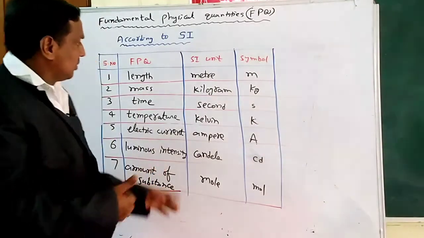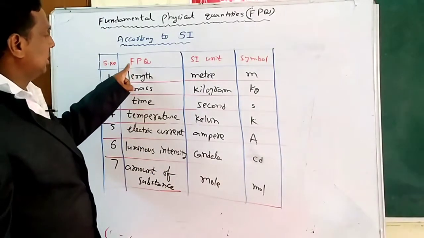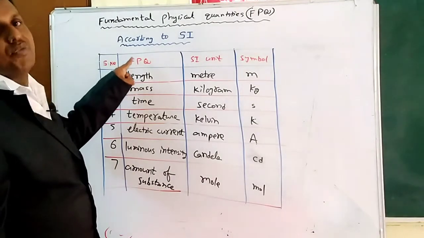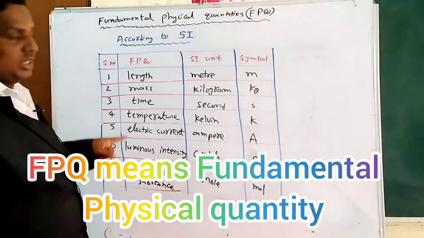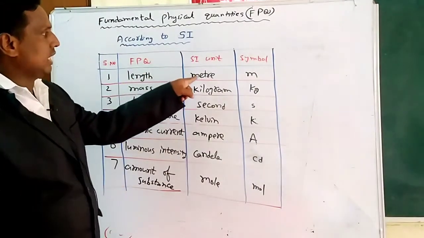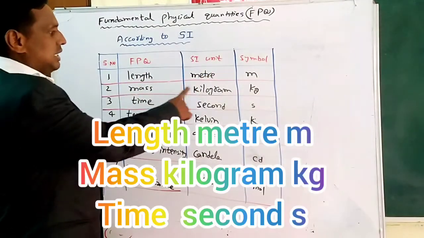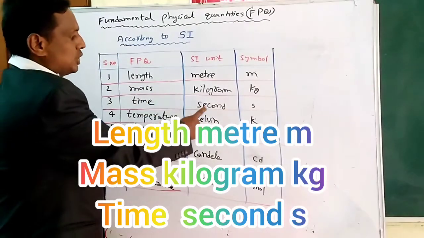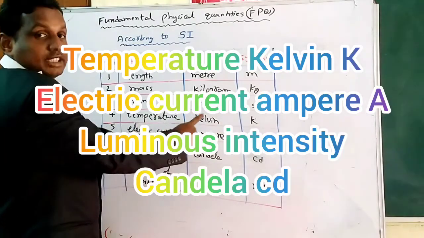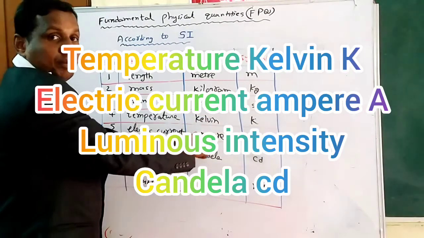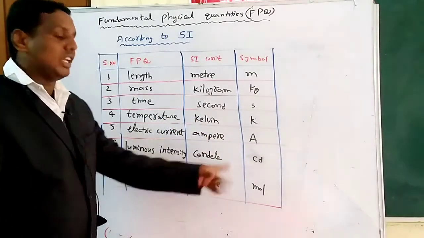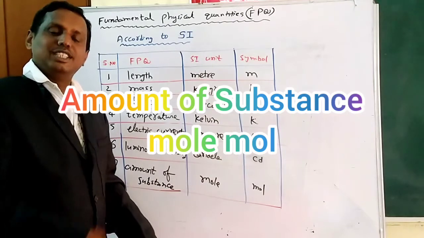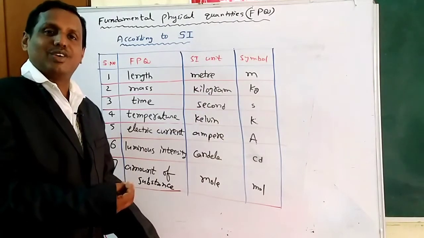So here, see, length. Here FPQ means fundamental physical quantity. SI unit, symbol, serial number. So length, SI unit is meter, symbol m. Mass, kilogram, kg. Time, second, s. Temperature, kelvin, K. Electric current, ampere, capital A. Luminous intensity, candela, cd. Amount of substance, mole, mol. These are the 7 fundamental physical quantities.